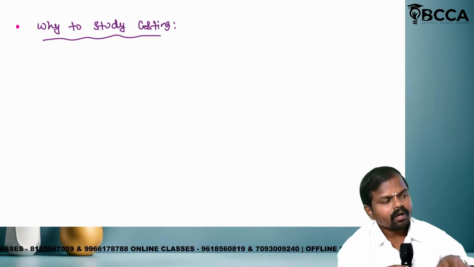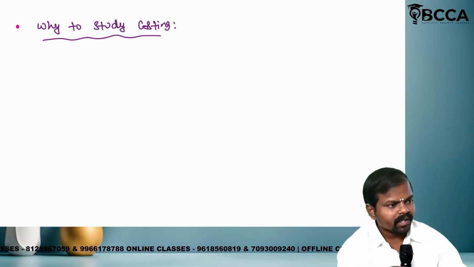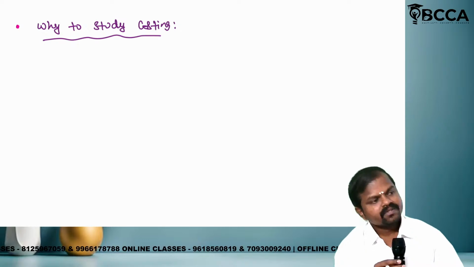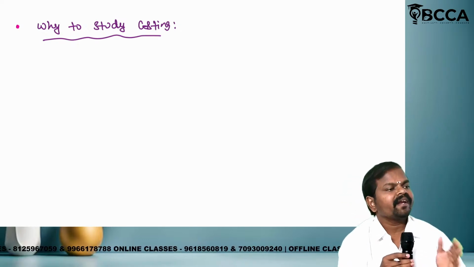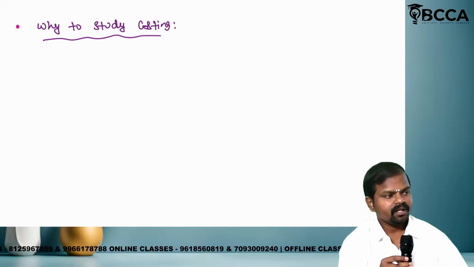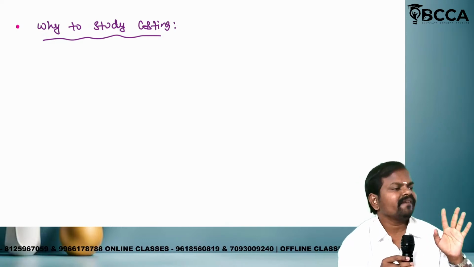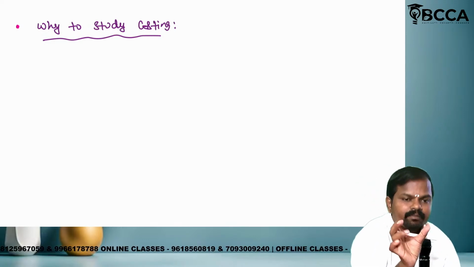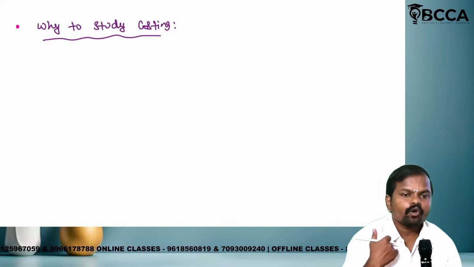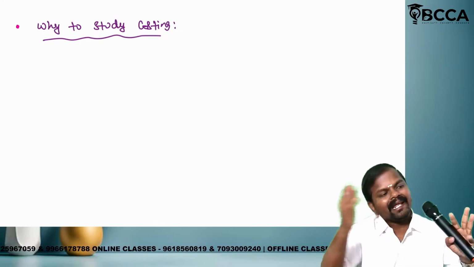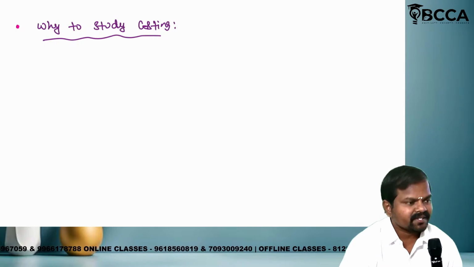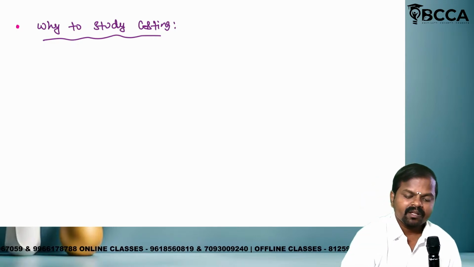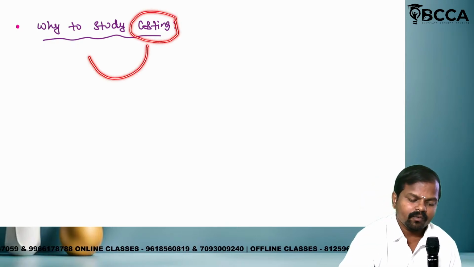Answer is no. Costing means CMA inter costing group 1, CMA inter group 2 costing, CMA final costing, CA inter costing, CA final, or anywhere we can call it. Whenever the subject called costing is there, not only at CMA inter, for any level, MBA, MCom, CS professional, CS executive, anywhere the term costing appears, why to study it?